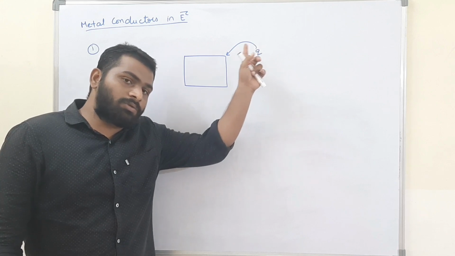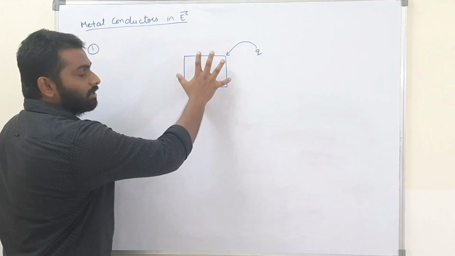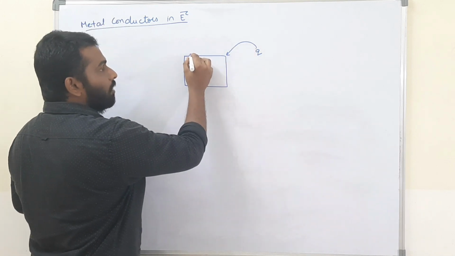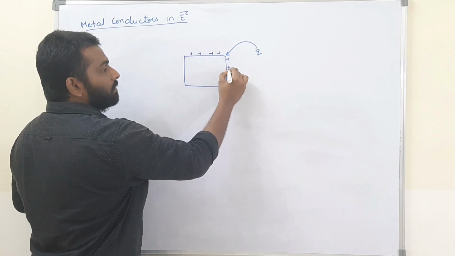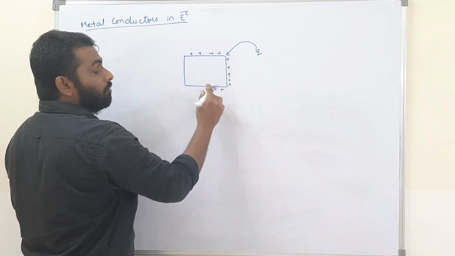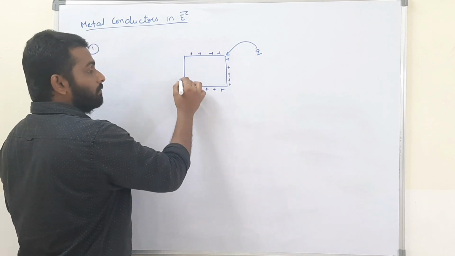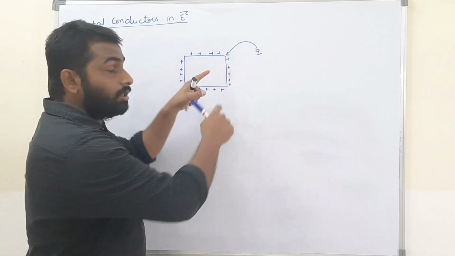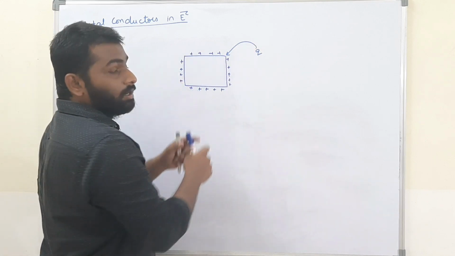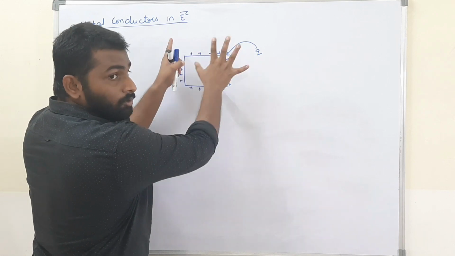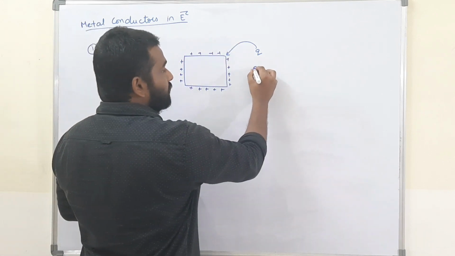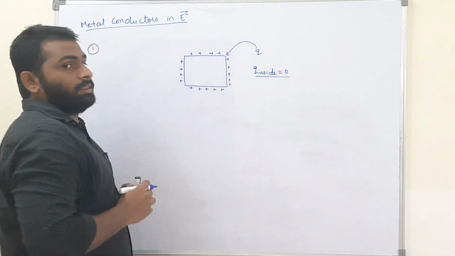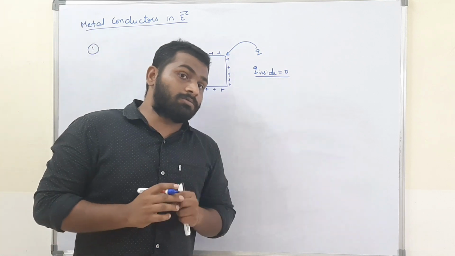If I give any charge to it, all the charges will repel each other and they will be accumulated only on the surface. That means there won't be any charge inside the conductor. If I give any charge to the conductor, all the charges will be accumulated only on the surface, pushed towards the surface. That means the charge inside the conductor is always equal to 0.